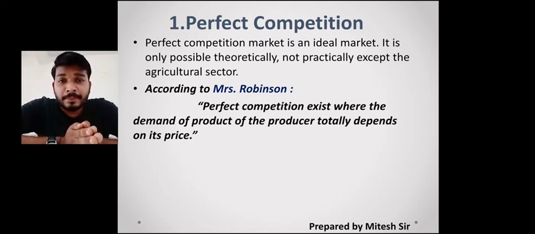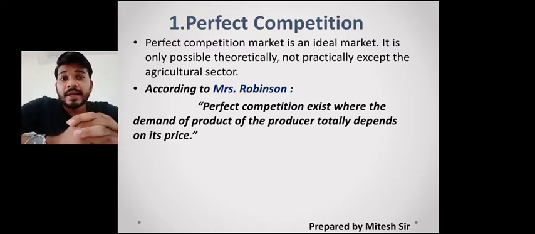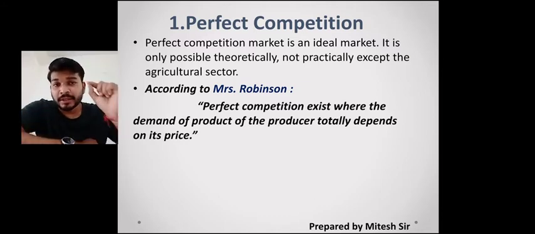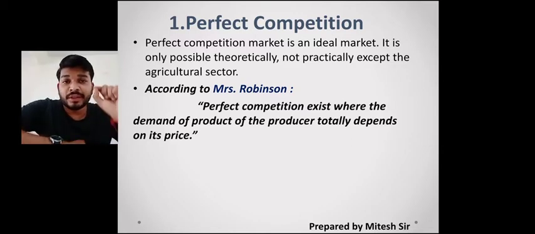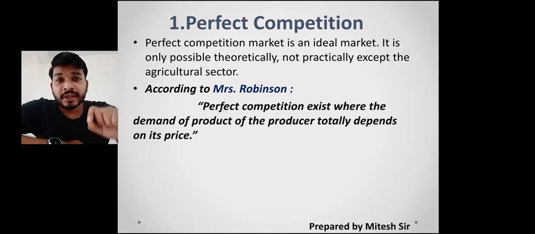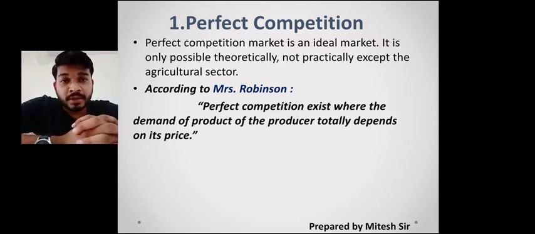है? It depends on its price. So whatever the price which has been determined, and we have studied in the fourth chapter, price determination, where you find that demand and supply intersect. The equilibrium point, the intersecting point between the demand curve and supply curve, is the price of that particular product. So here also the price has been determined in the same way, and on the basis of that the demand is calculated. On that particular price the demand is calculated, and we see this particular demand in the perfect competition market.